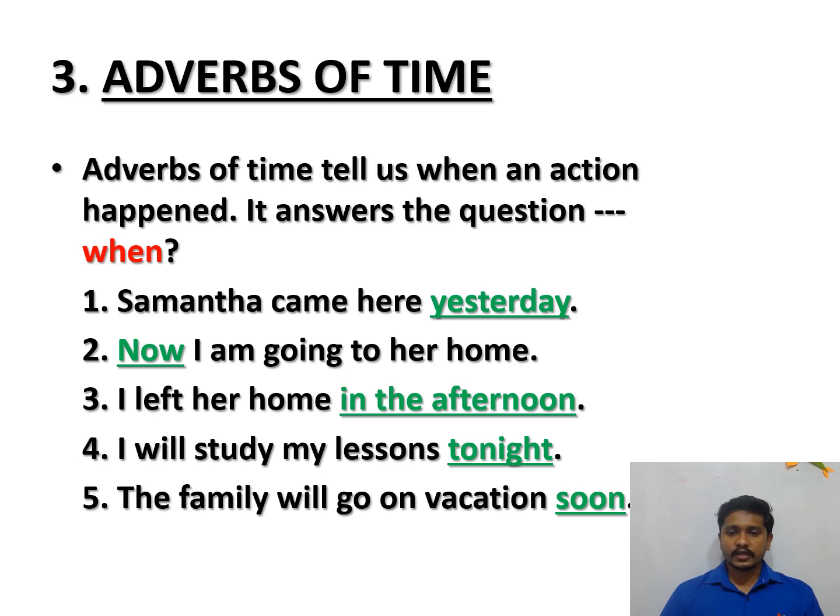So the words yesterday, now, afternoon, tonight, soon, all these words indicate time and answer the question when. So we can surely tell that these adverbs are the adverbs of time, because they give the time when an action happened and answer the question when.